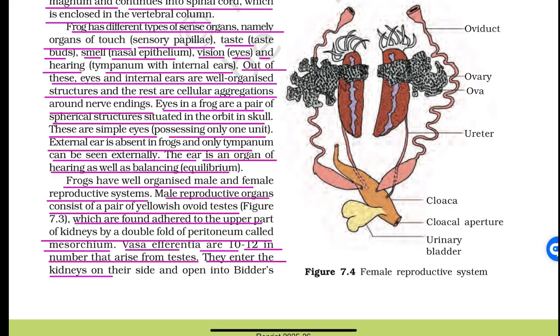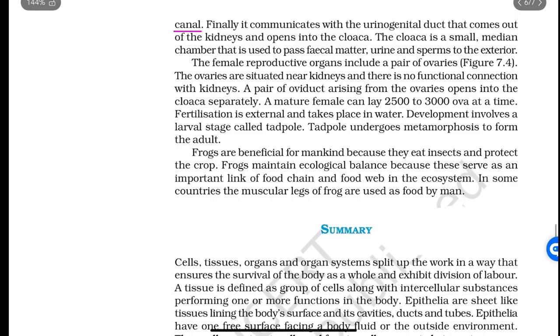Vasa efferentia are 10 to 12 in number that arise from testes. They enter the kidneys on their side and open into Bidder's canal. Finally, it communicates with the urinogenital duct that comes out of the kidneys and opens into the cloaca. The cloaca is a small median chamber that is used to pass fecal matter, urine, and sperms to exterior.